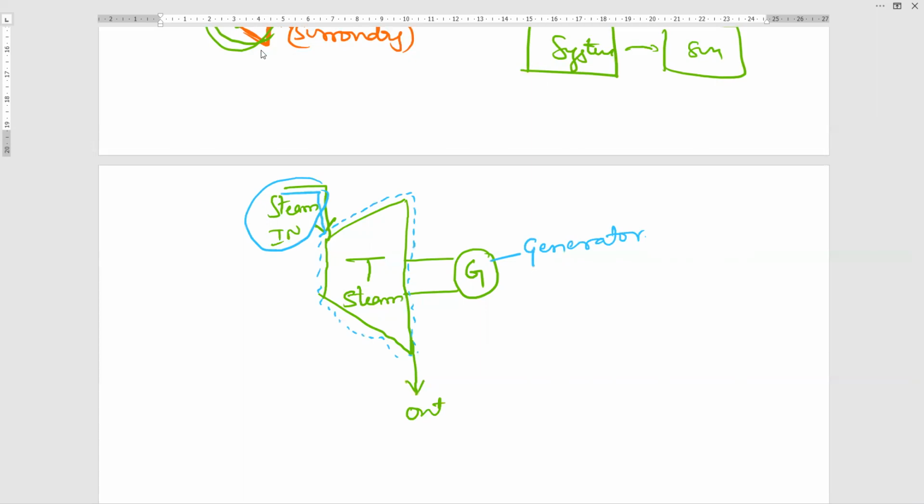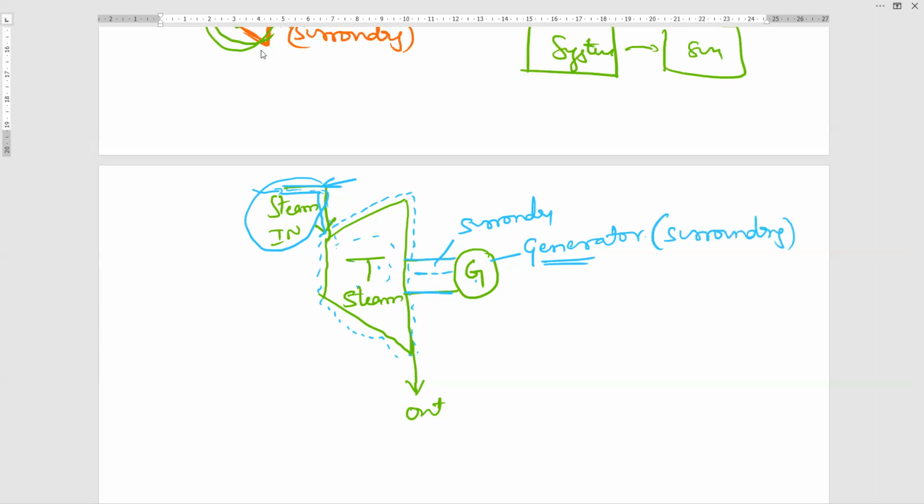The pipe which you are using for supplying steam from boiler to the turbine, this pipe may be surrounding. But steam, you cannot say it is surrounding because steam is going inside the turbine. Okay, steam is not a surrounding. Steam is a working fluid. Generator is a surrounding. Very good. And here the turbine and generator are attached with the help of shaft. So this shaft you can call it as surrounding. So generator you can call it as surrounding.